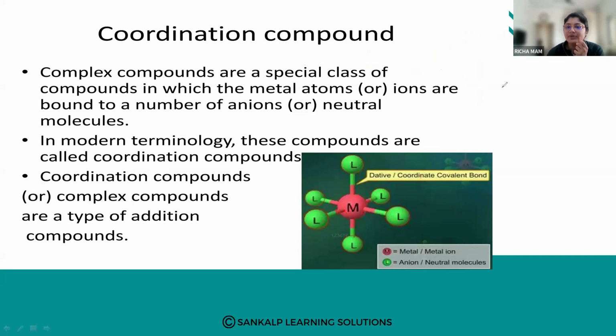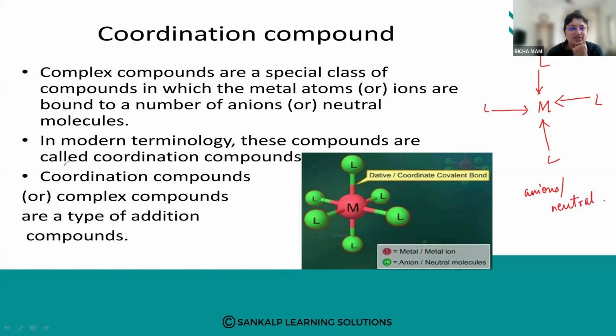So if anybody asks you, what is a coordination compound? It is a special class of compound in which the metal ion is in the center and surrounding it ligands are present, and these ligands are either anions or neutral molecules.